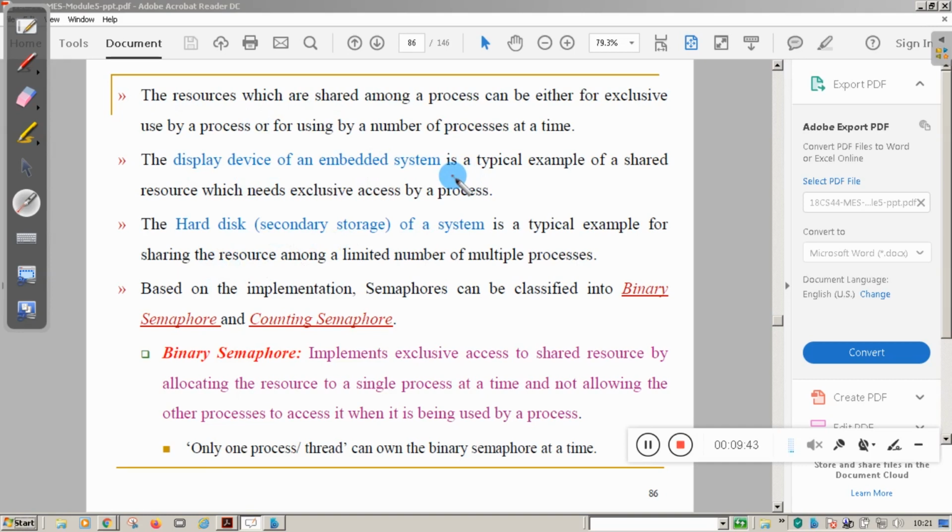Similarly, a hard disk can be shared with many processes. Many processes can write to the hard disk simultaneously, right? So the hard disk, the secondary storage of the system, is a typical example of sharing a resource among a limited number of multiple processes. But a display can be exclusively accessed by a particular process.